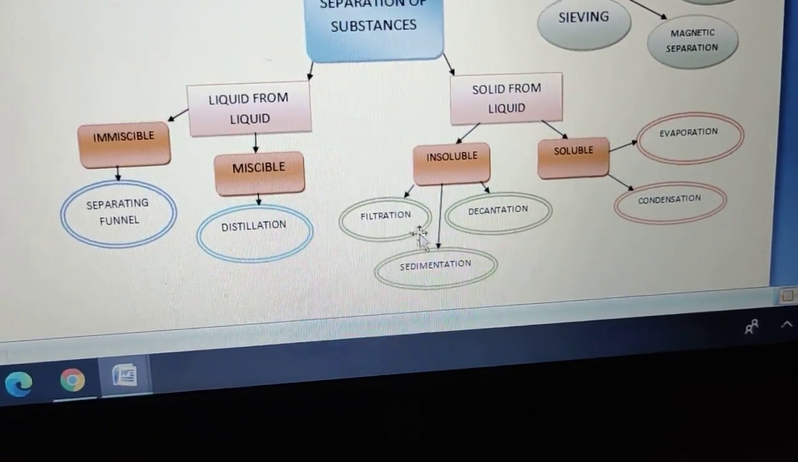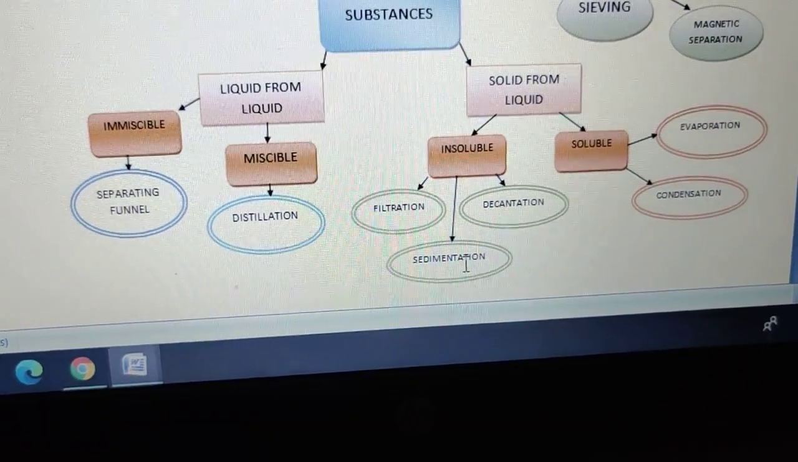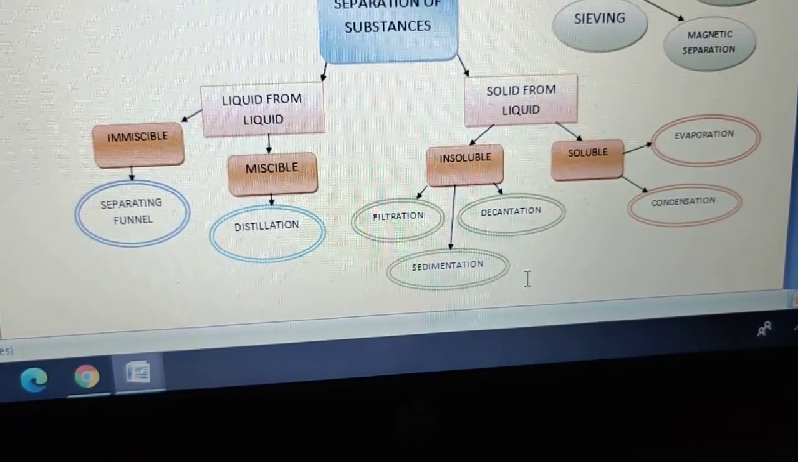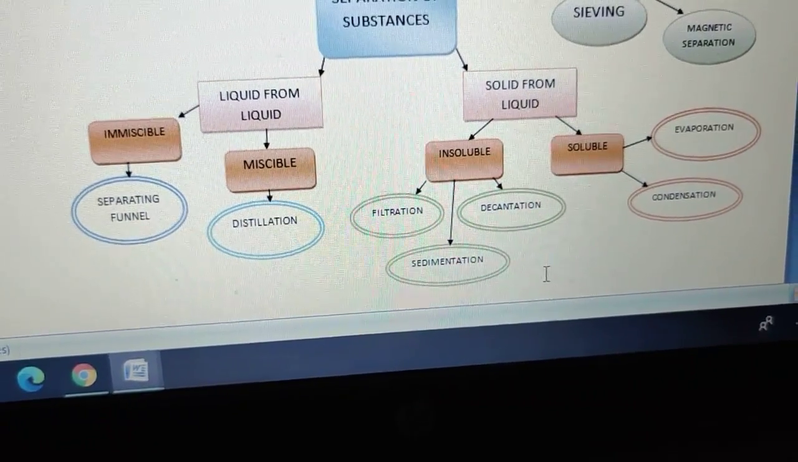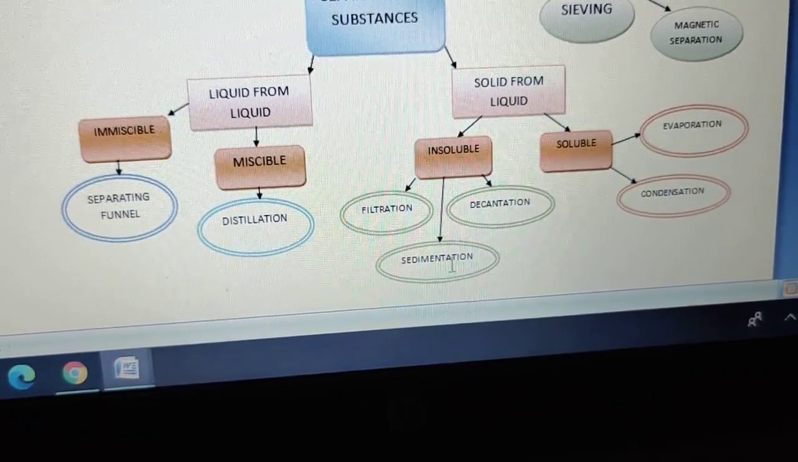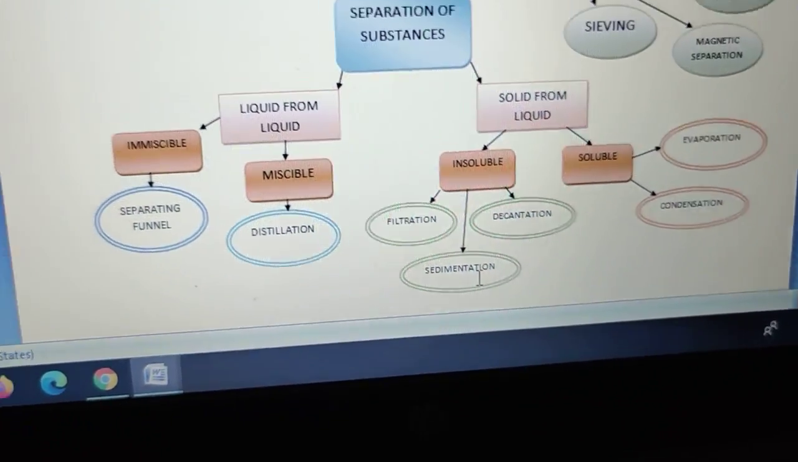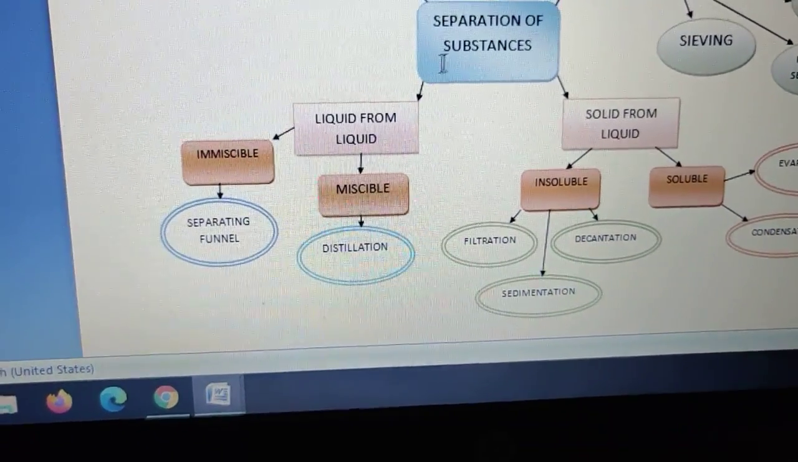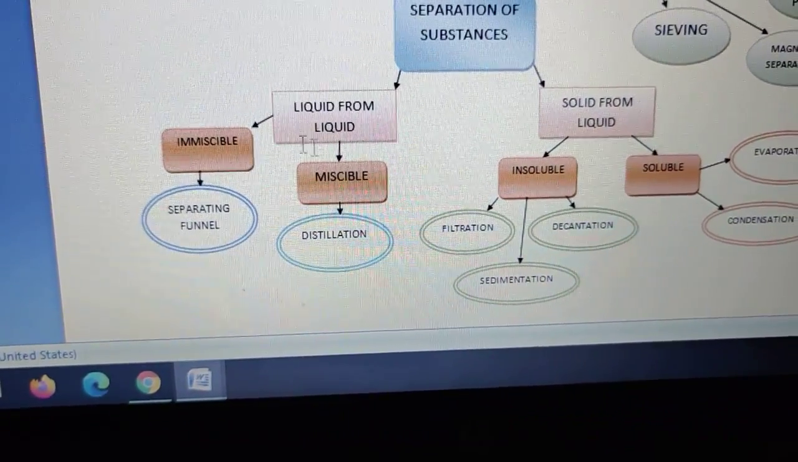Okay, then we have sedimentation and decantation. Sedimentation is the settling down of heavy impurities when allowed to settle. And decantation is, after sedimentation, when the clear liquid comes at the top, pouring that clear liquid into another container. That is decantation.